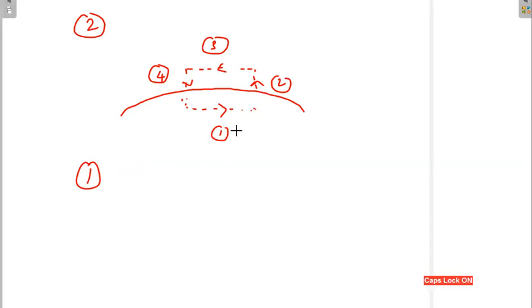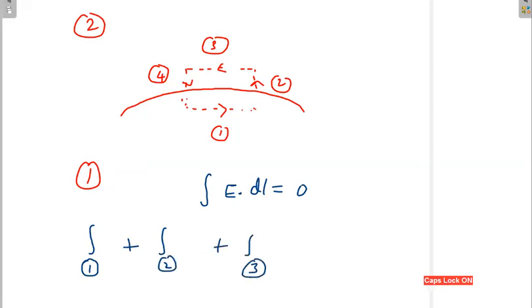Irrespective of the medium, integral E dot dl is equal to 0. So how can you resolve this? Integral over the first path, second path, third path, and fourth path.